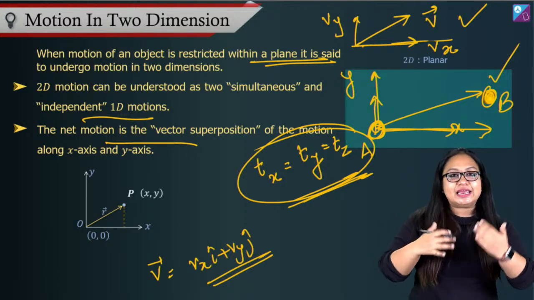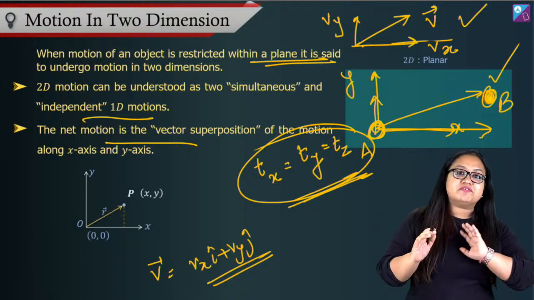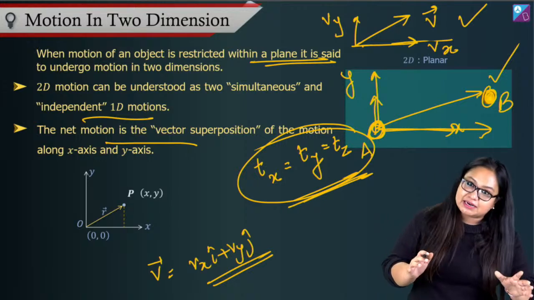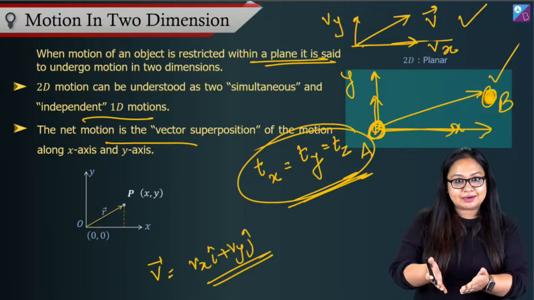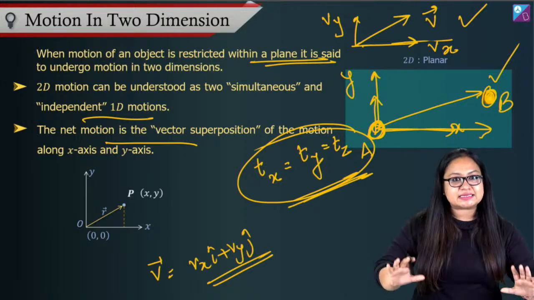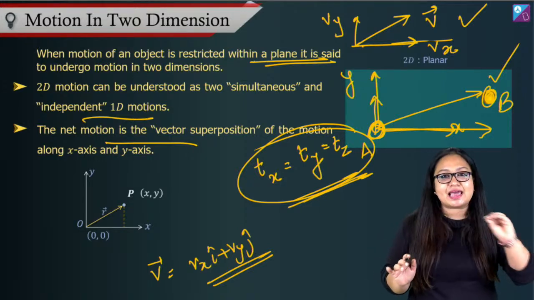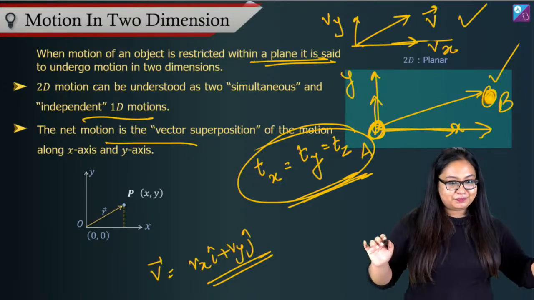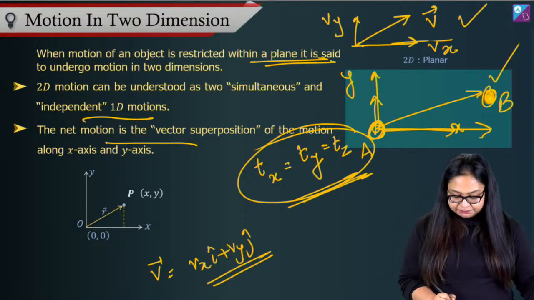So you can calculate x direction motion parameters separately, you can calculate y direction motion parameters separately, and then take them together, take their resultant and find out the net. Very simple. That's the basic idea of the entire 2D motion, right? I have told you in one line. Okay, now let's look at these applications over here, right?